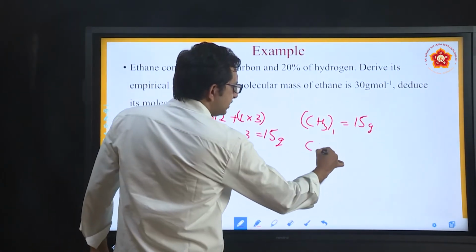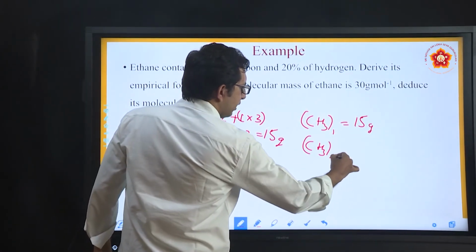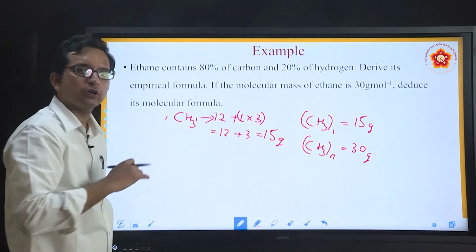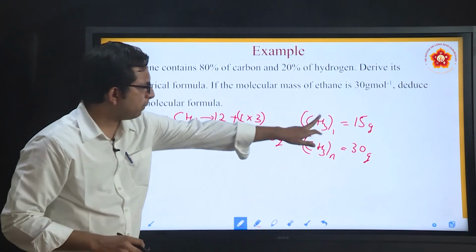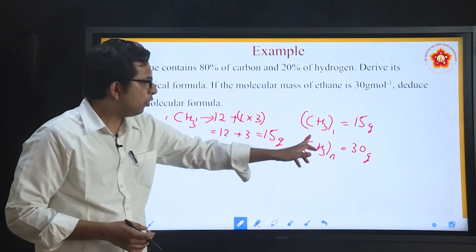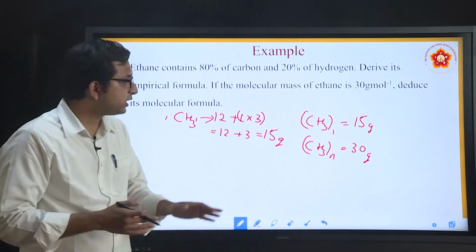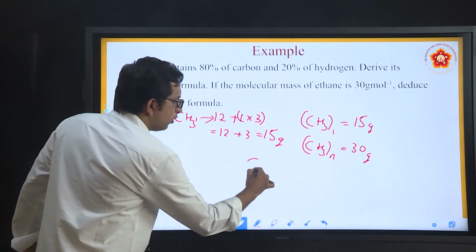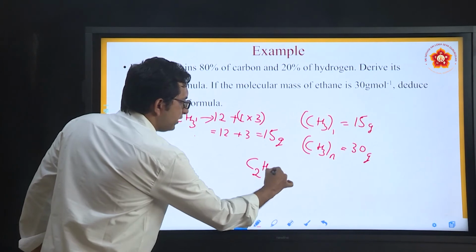Then CH3 n, because I don't know how much it is, is 30 gram. How much does n come to? I already know that the mass of CH3 is 15. So if it is 30 gram, it means that the formula should be doubled. Therefore, the molecular formula will be C2H6.